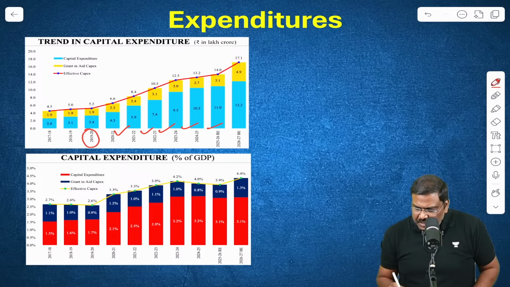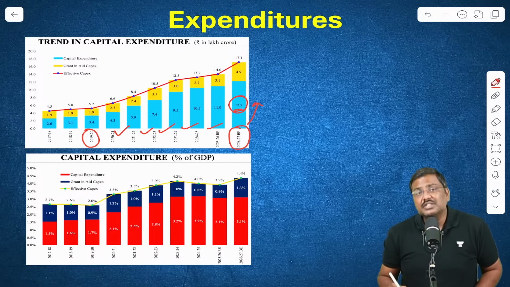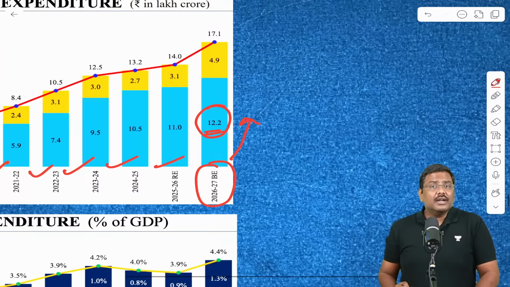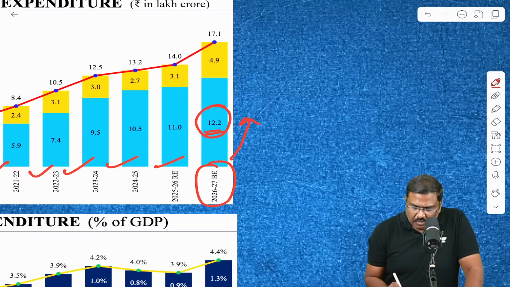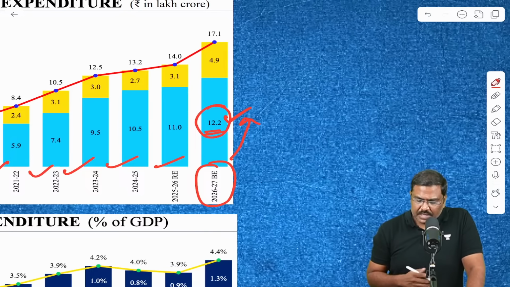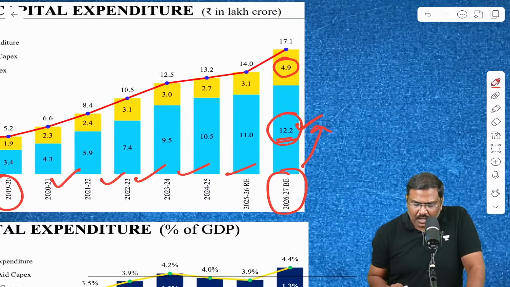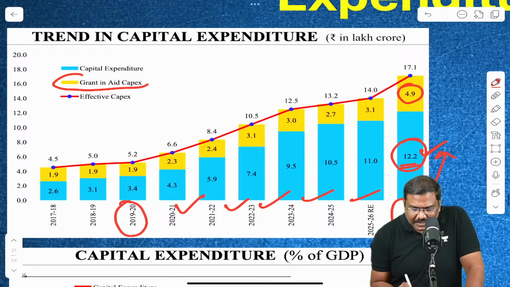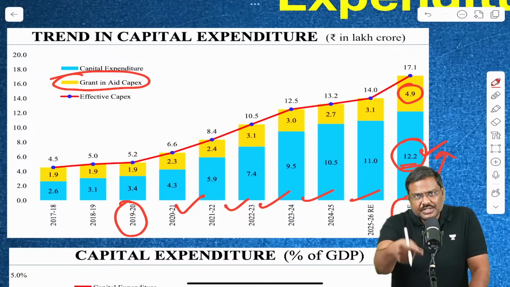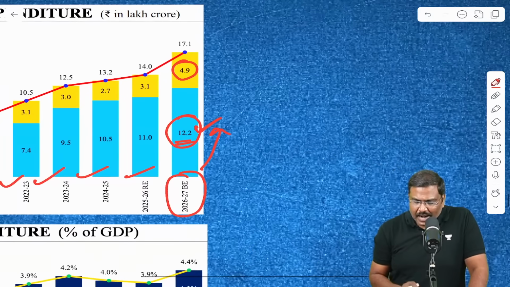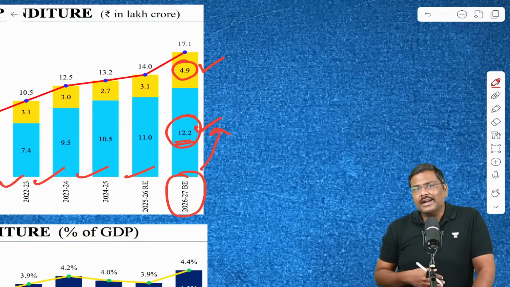So capital expenditure, the budgeted for the next financial year, the central government will be investing or spending 12.2 lakh crore rupees. In addition to that, the grant in aid, center to the state, will be 4.9 lakh crore rupees.